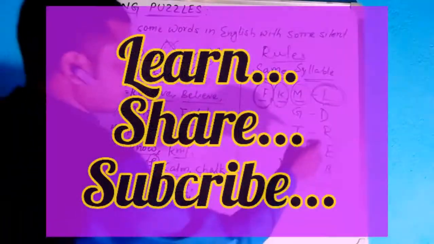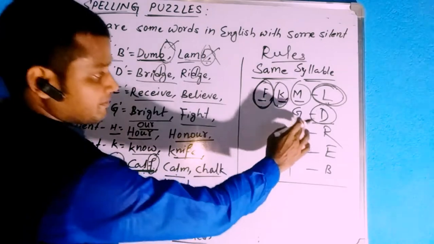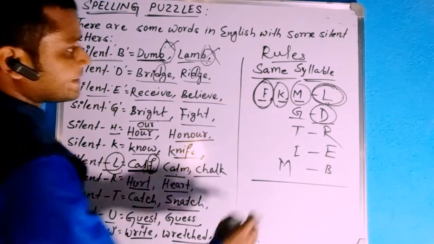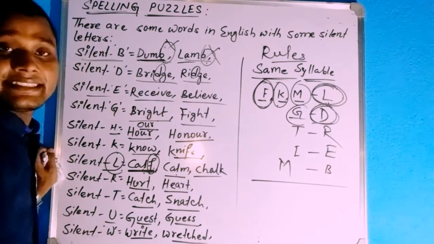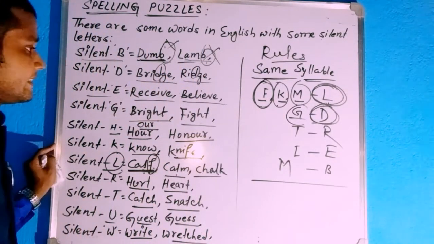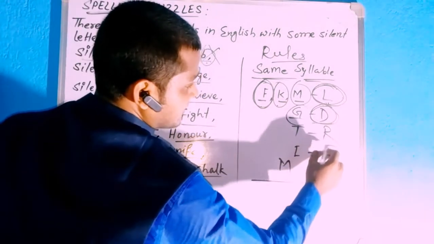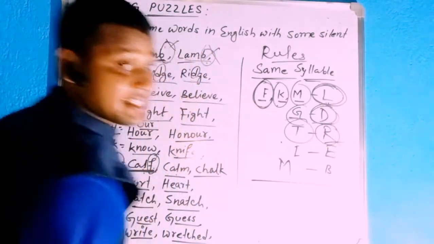Let's come to D. If G comes before D, the letter G, then D will be silent. If T comes before R, then R will be silent.